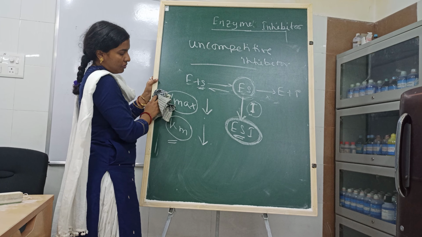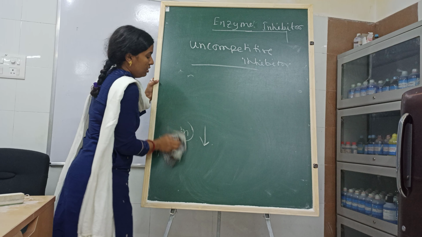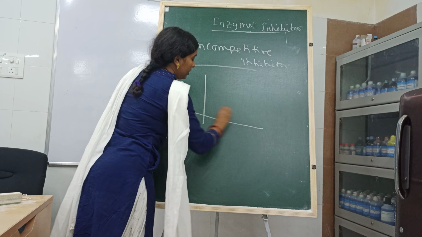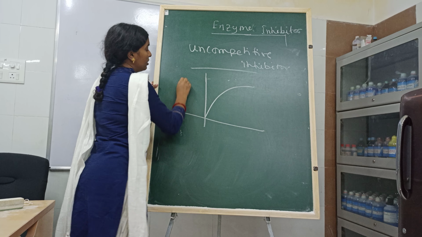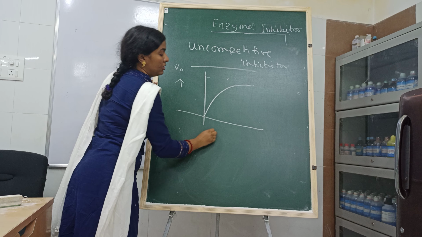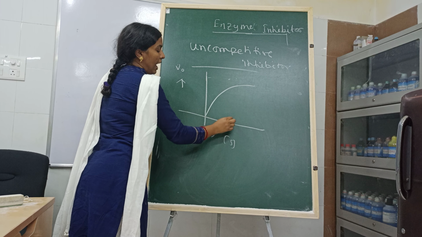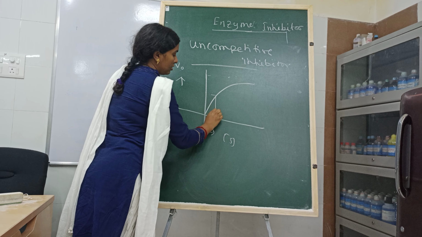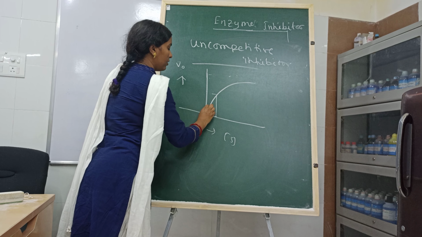So what about the curves? If this happens, then what about the curves? See, this is our Michaelis-Menten. Vmax decreases and Km decreases. So this is our normal.